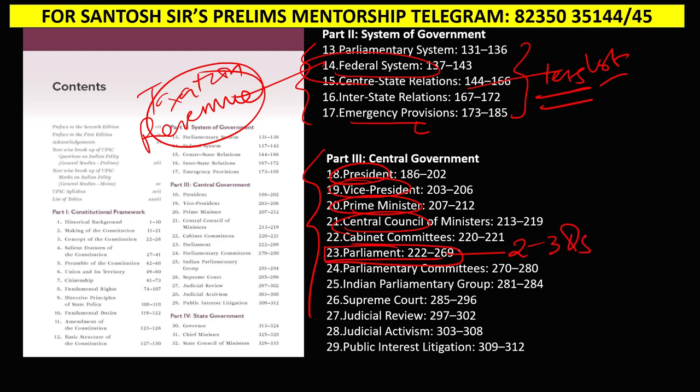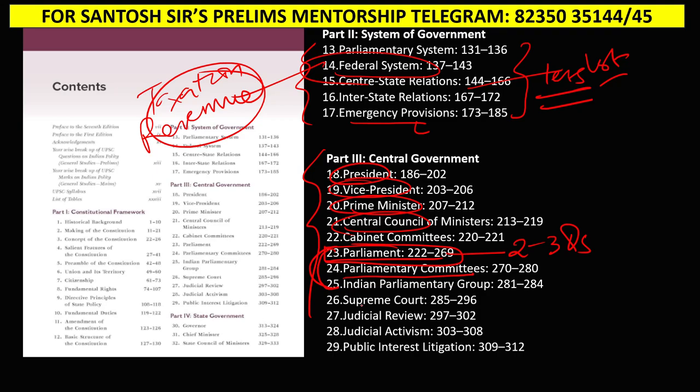If you have to say which chapter in the entire Indian polity book, M. Laxmikant, is the most important for the prelims examination, that will be the Indian Parliament chapter. Every year you have at least 2 to 3 questions coming from Parliament and parliamentary committees. I'm just clubbing this with Parliament, so at least 3 questions come from Parliament.